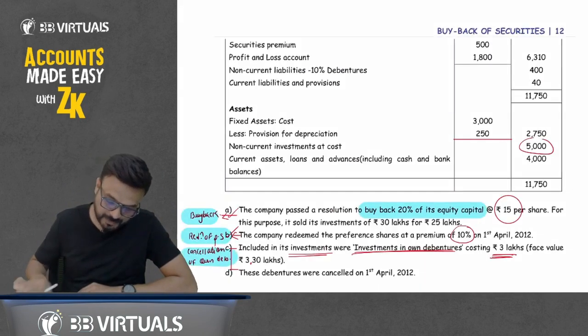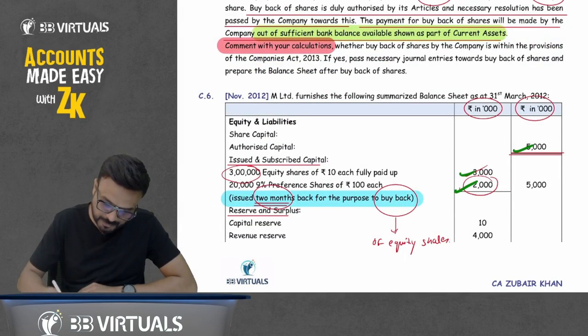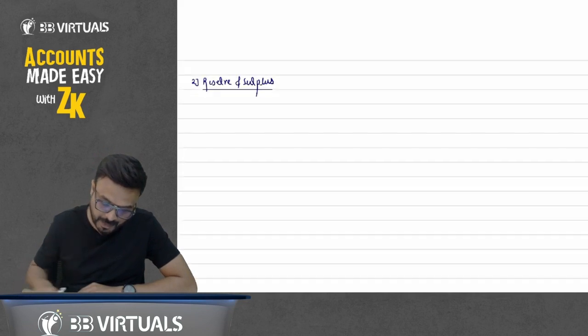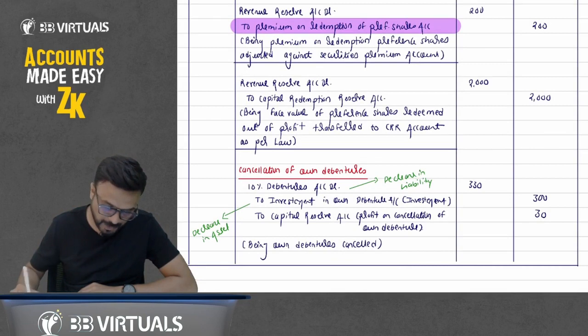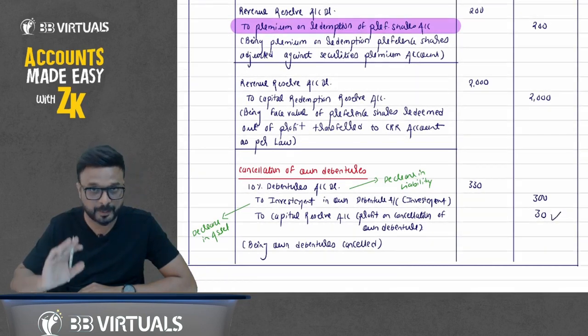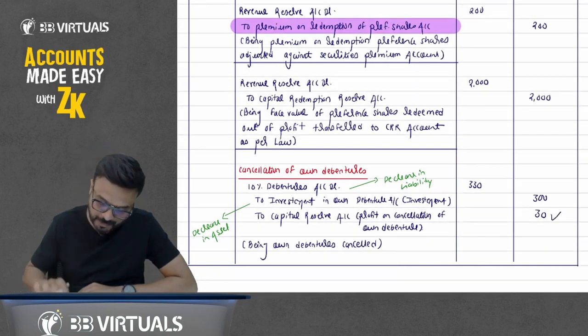The first is the capital reserve. How much is the capital reserve? 10. So type 10 in your calculator, and you have credited capital reserve by rupees 30. So 10 plus 30, how much? 40. So write down here.